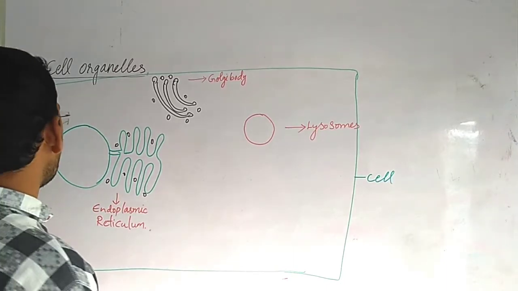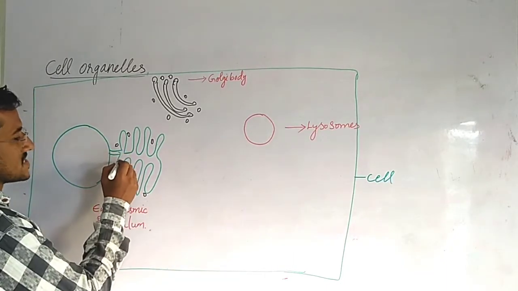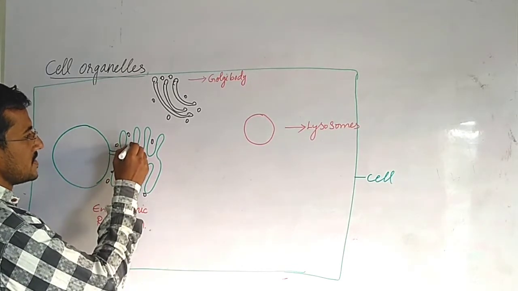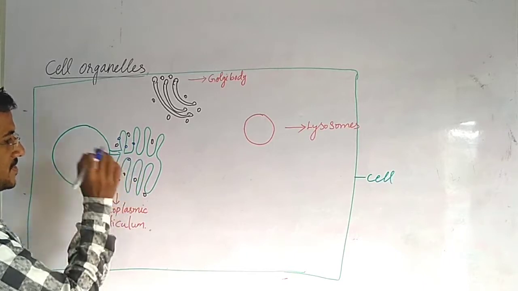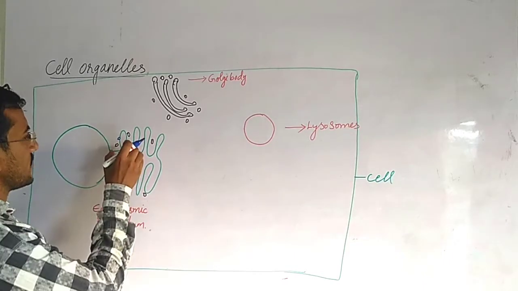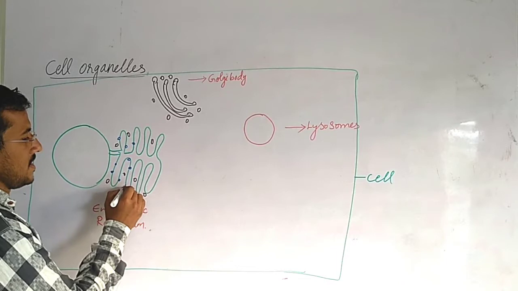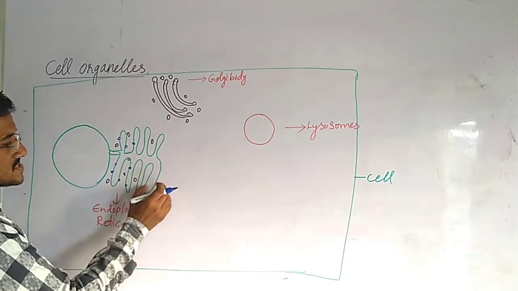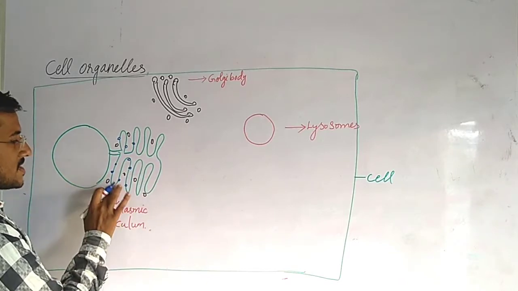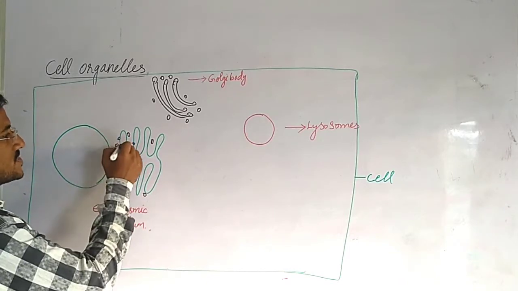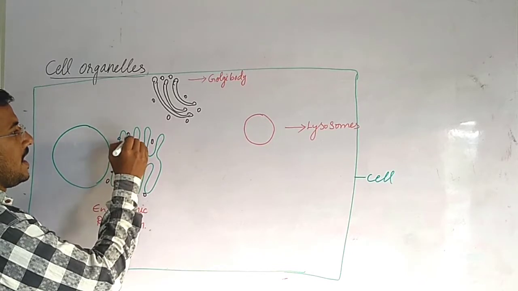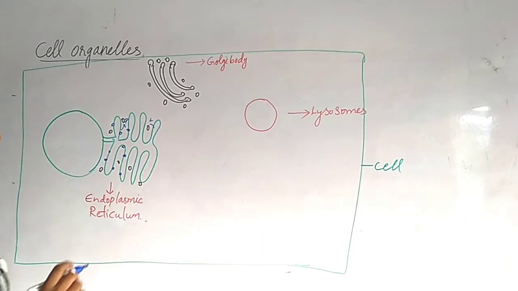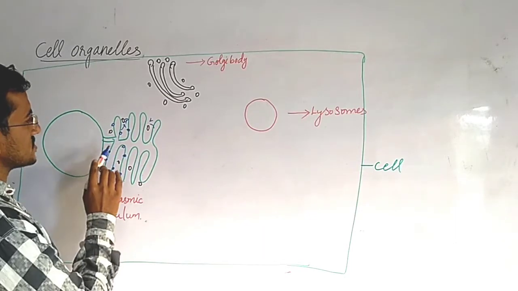Now, proteins are synthesized with the help of ribosomes which are present in rough endoplasmic reticulum. So this is rough endoplasmic reticulum because they have ribosomes. If they don't have ribosomes, they are smooth endoplasmic reticulum. So rough endoplasmic reticulum produces proteins, and smooth produces lipids.